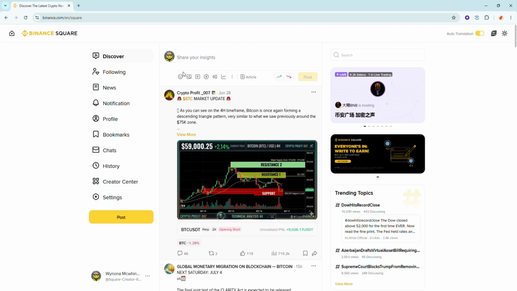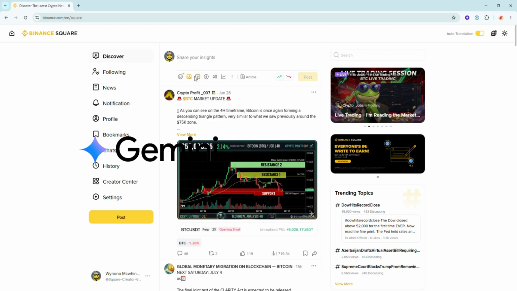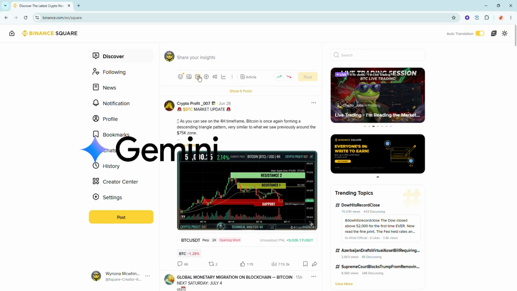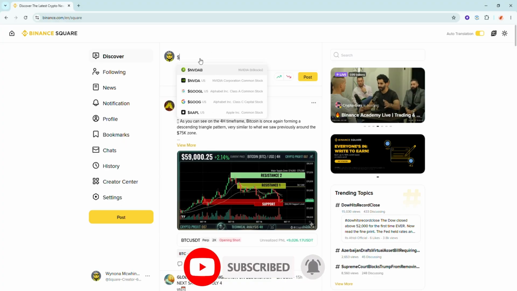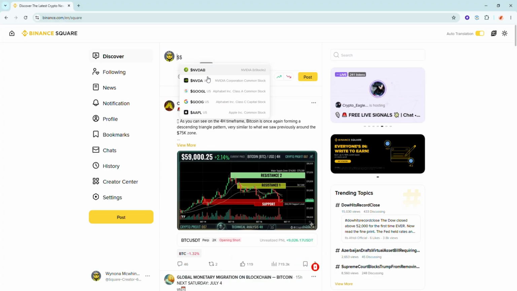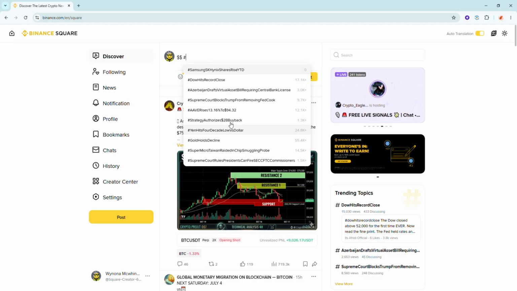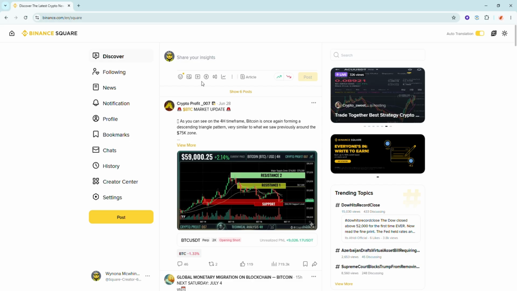To create a post, use AI tools like ChatGPT or Gemini to generate a short article about a crypto coin or asset. Then paste it into Binance Square. Mention the coin using the dollar symbol, add a few relevant hashtags, attach an image or chart, and publish your post. As your post gets more views and engagement, you can start earning rewards from Binance.